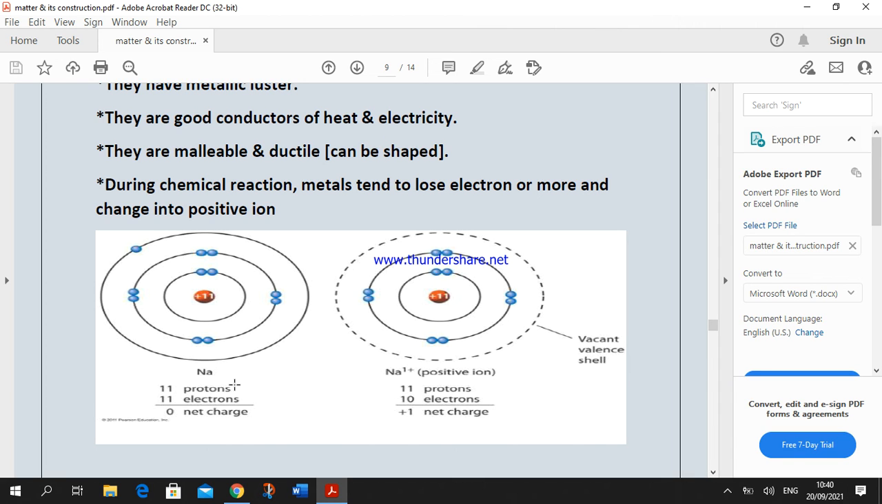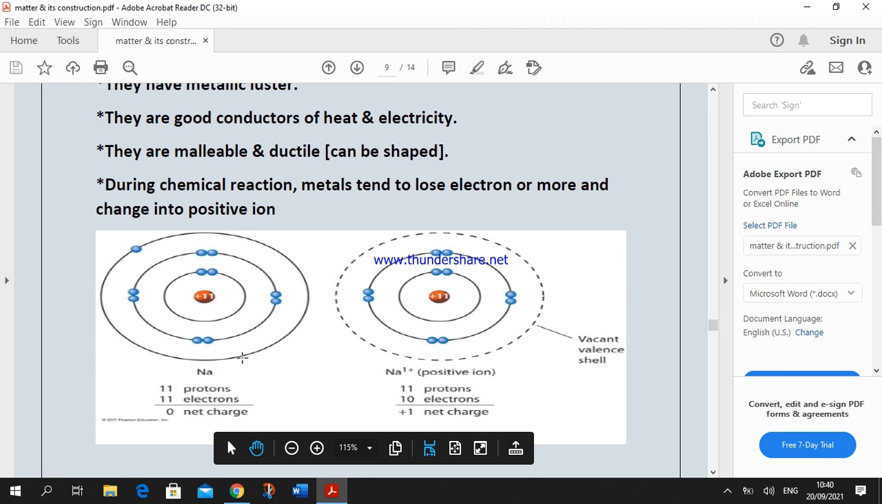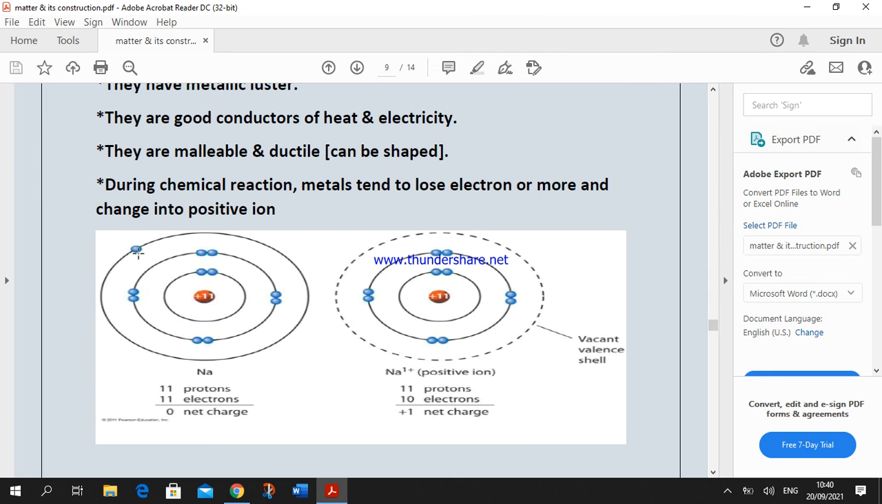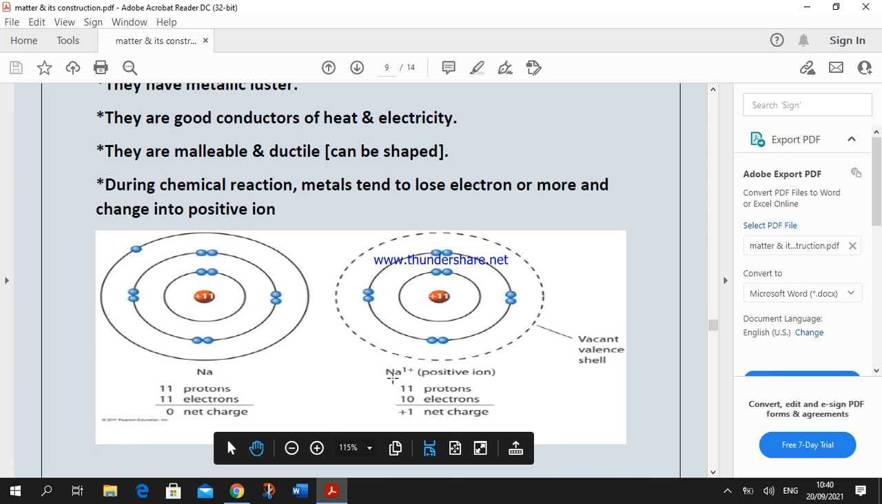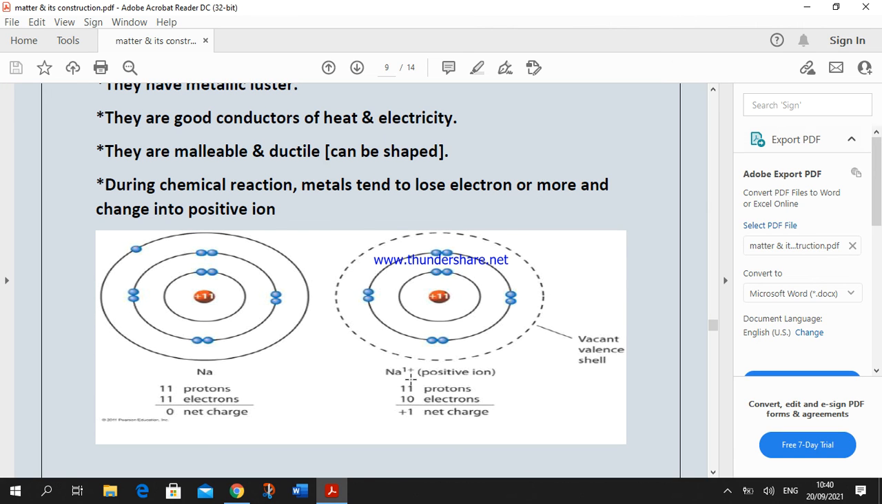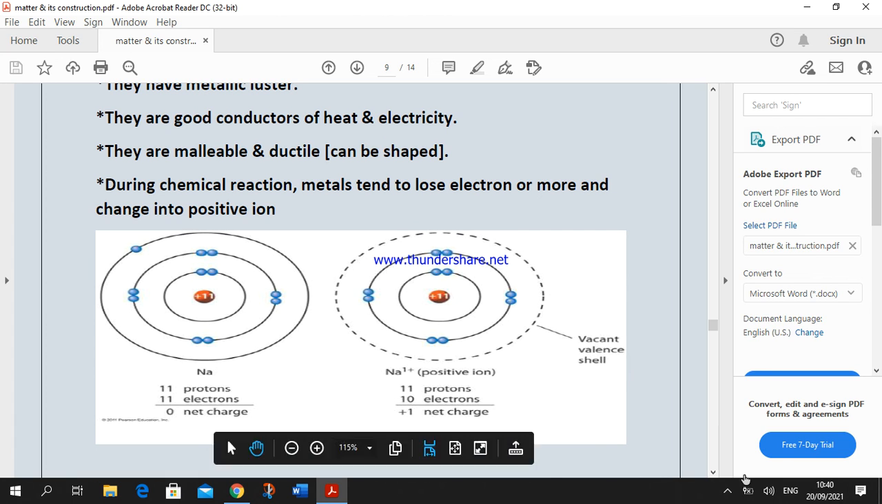Because the outer level of the sodium, with 1 electron, is not completely filled, it easily loses the 1 electron in the outermost level during a chemical reaction and changes into a sodium positive ion, which carries a number of positive charges equal to the number of lost electrons. Because sodium loses 1, it carries 1 positive charge. Why? Because comparing the number of protons and electrons, we find that the number of protons exceeds the number of electrons by 1.